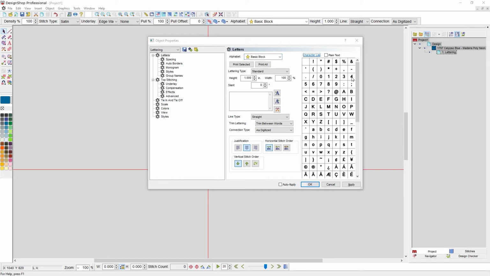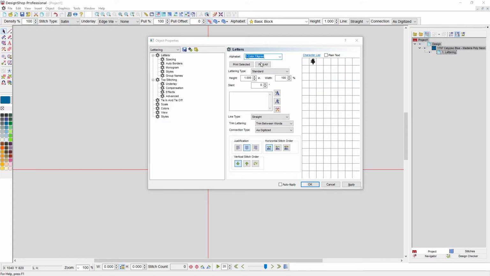And here I can see lots of different characters, everything that's in the selected alphabet. Also have the option of viewing it in plain text. So if I click this, it's going to change everything to just be plain text. Now, for these two, I'm not seeing much of a difference. But if I had something like 3-color filigree, it's pretty ornate, and it's going to take a while to populate with all those pieces. And, well, honestly, I can't really tell the difference in a lot of these letters at this size. So if I change it to plain text, that makes it a little bit easier for me.